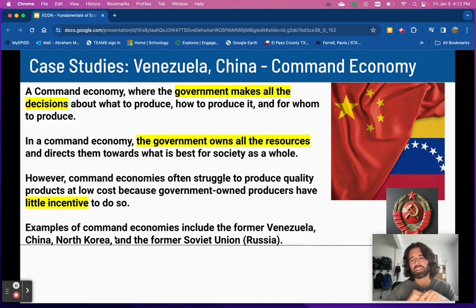Now, in command economies, we have a lot of items that are low quality because they make them at a low cost, so they're not high quality. And again, since it's the government doing these things and not a lot of other businesses, there's no competition. So you don't have to put out a good item because there's no competition. So people have to buy your item because it's the only item to buy. Other countries that are like this are China, North Korea, and the old USSR.